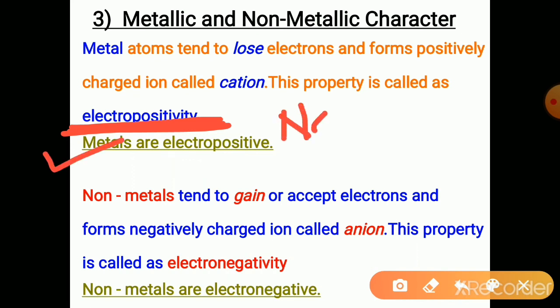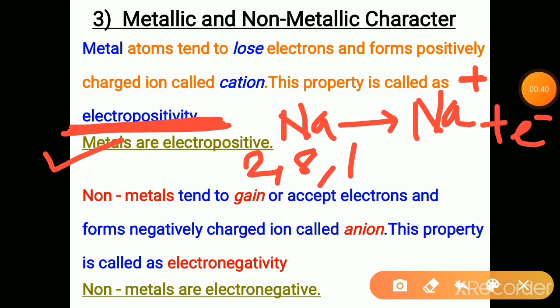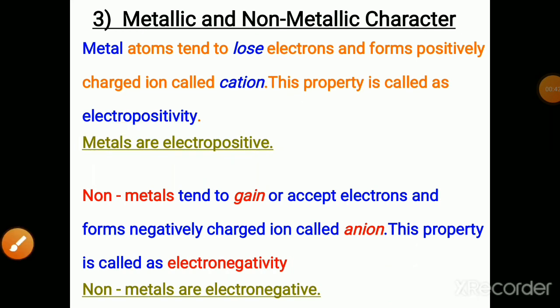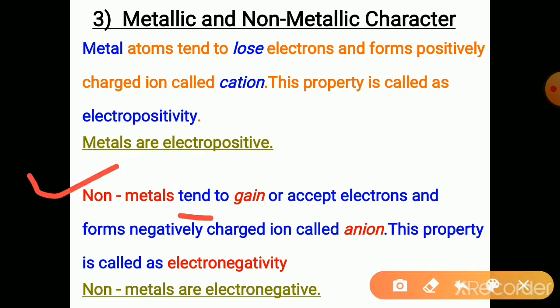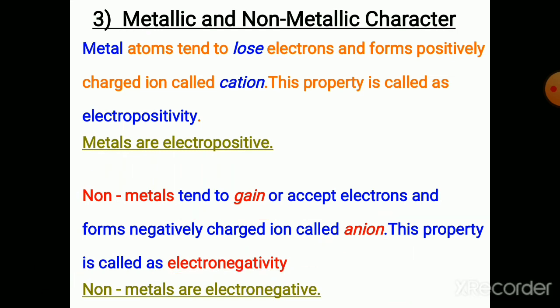For example, sodium has only one electron in the outermost shell, so it tends to lose one electron, and then it acquires one positive charge. So metals are electropositive, and non-metals tend to gain electrons. On the contrary to the metals, non-metals tend to gain or accept electrons, and they form negatively charged ions called anions. This property of accepting electrons is called electronegativity, and non-metals are electronegative.